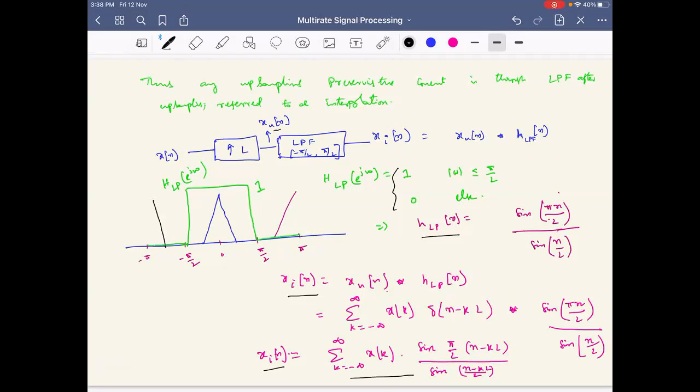Signal reconstruction: if you have a discrete signal and you want to reconstruct it to the continuous time domain, to an analog signal, what will you do?